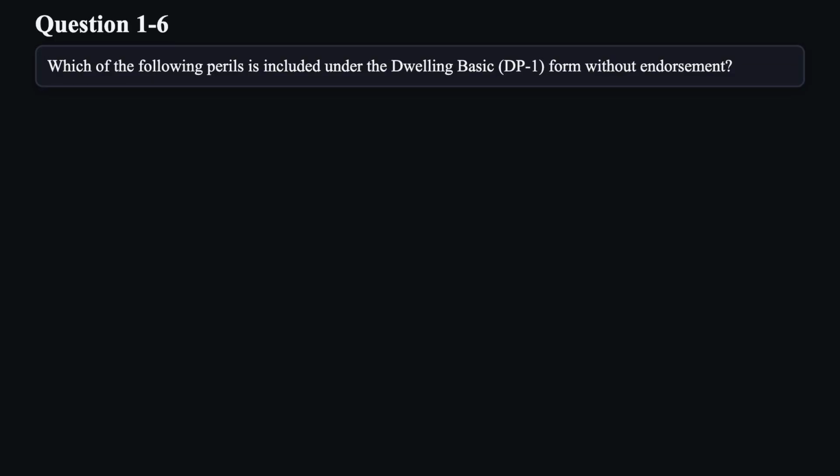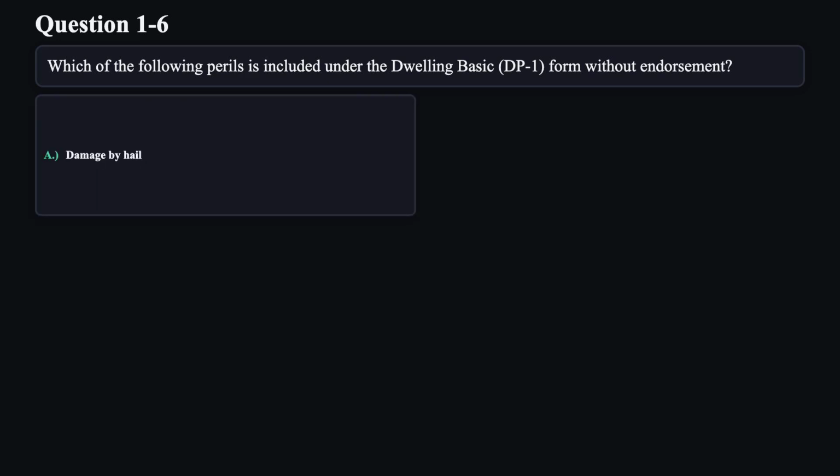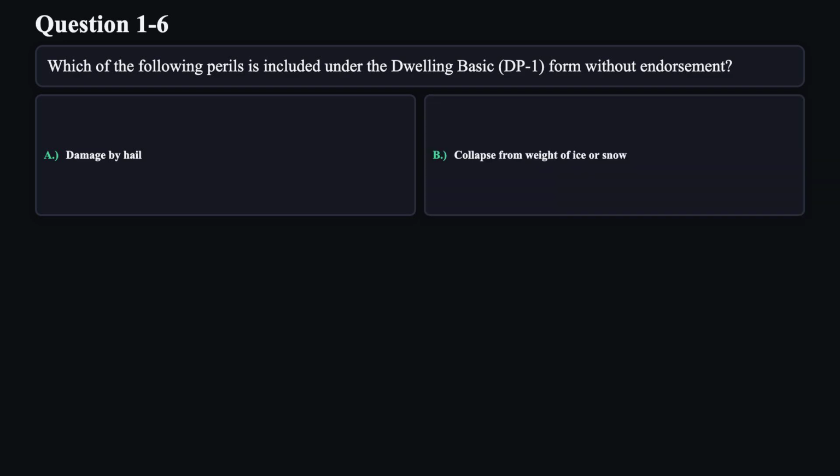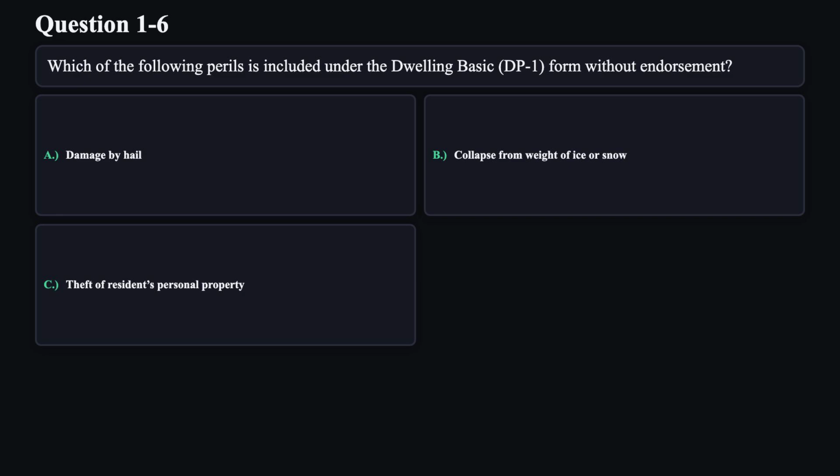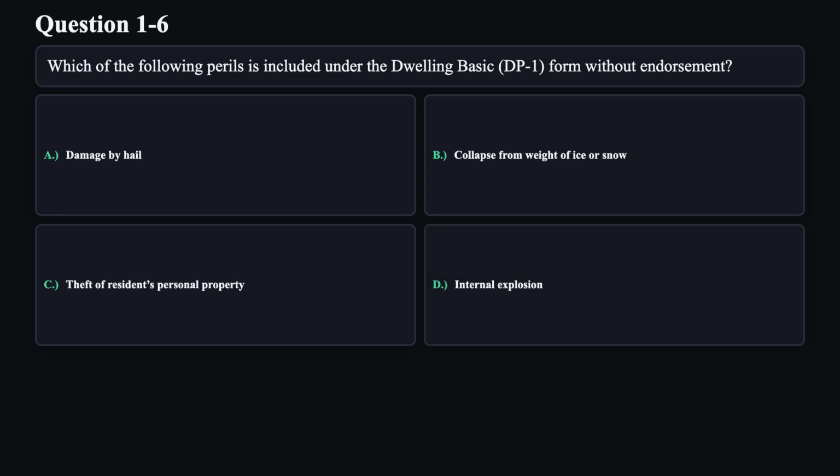Question 6. Which of the following perils is included under the dwelling basic DP1 form without endorsement? A. Damage by hail. B. Collapse from weight of ice or snow. C. Theft of residents' personal property. D. Internal explosion.